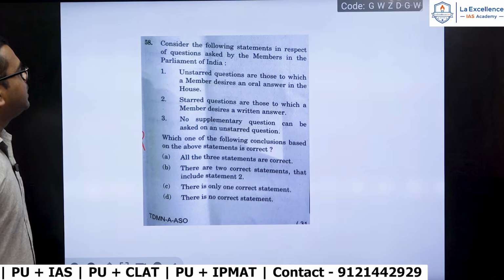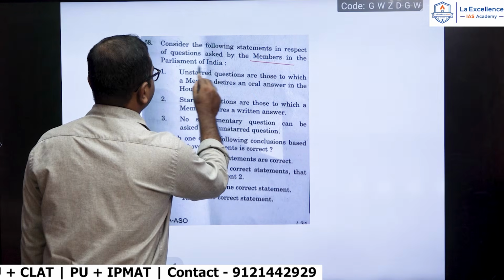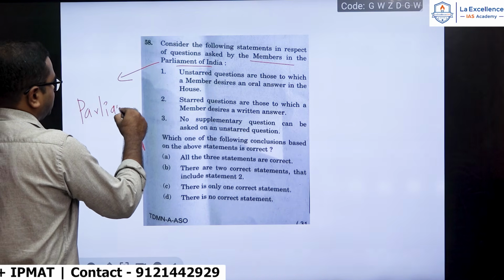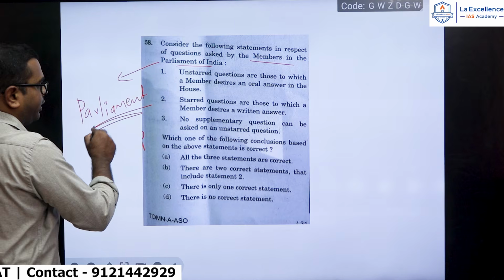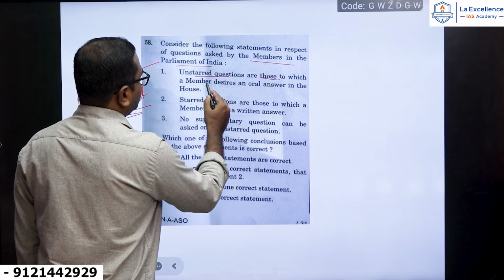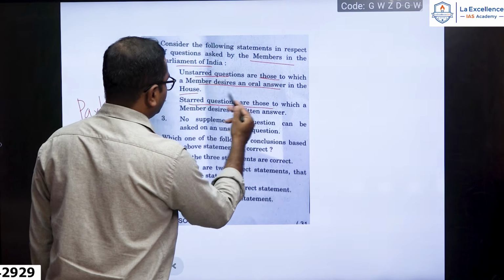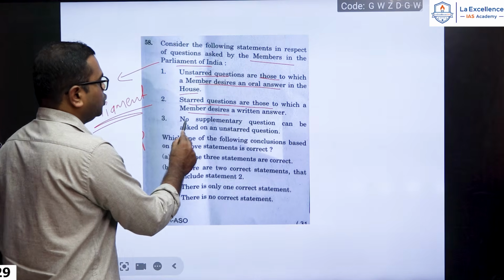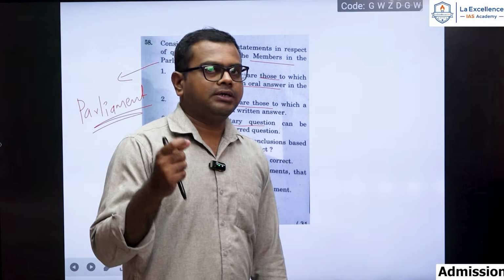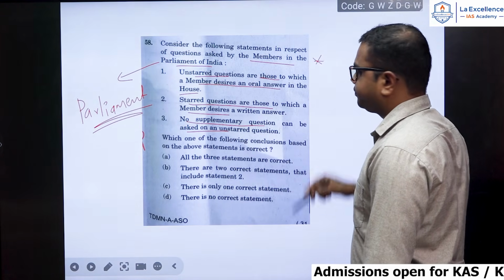Okay, so next one, consider the following statements in respect of questions asked by members in the parliament. So here again, parliament is also one such very important chapter in Indian polity. Okay, so here they have asked, unstarred questions are those to which a member desires an oral answer in the house. Starred questions are those to which a member desires a written answer. No supplementary question can be asked on an unstarred question. So here you need to understand the difference between a starred question and an unstarred question.